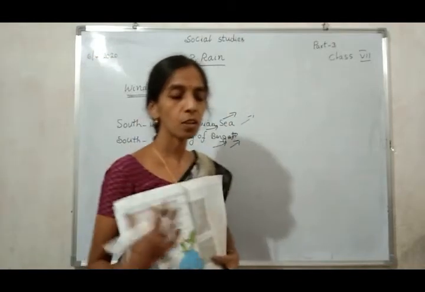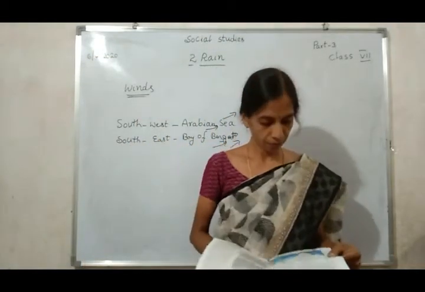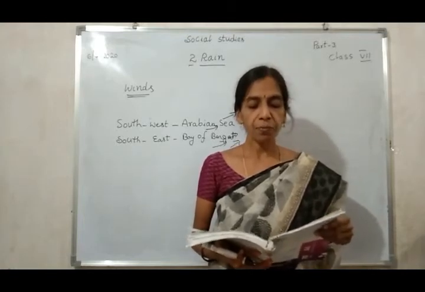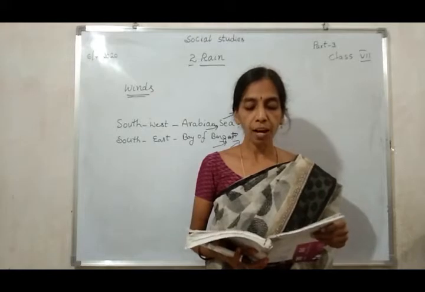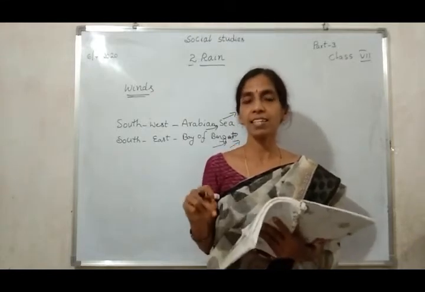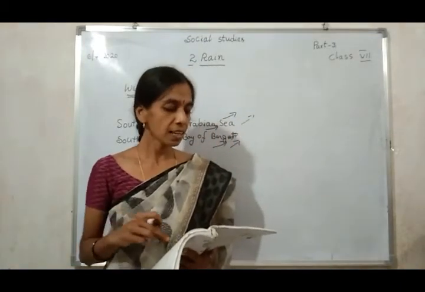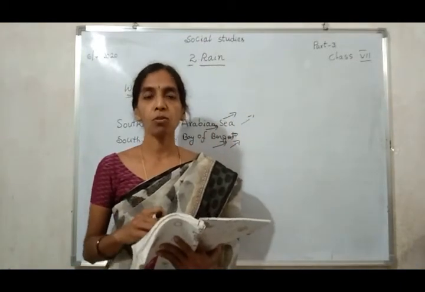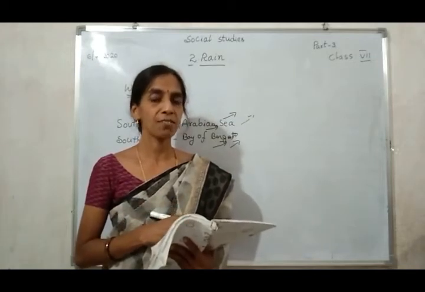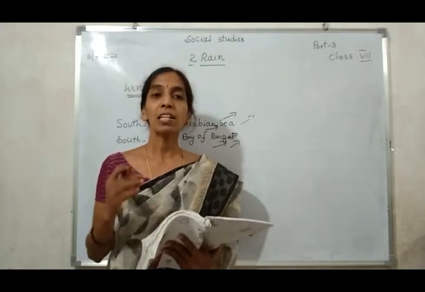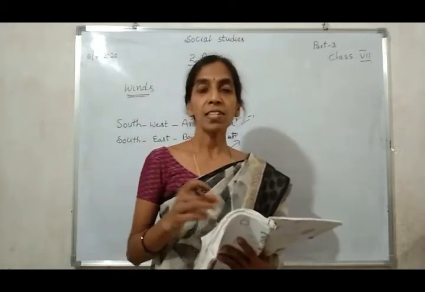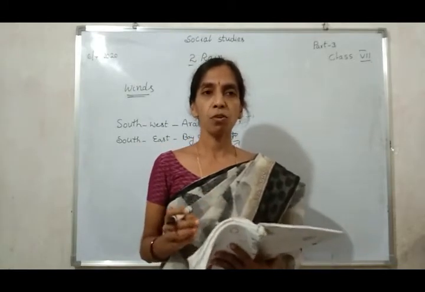Now see this. These winds come all the way from the Arabian Sea and the Bay of Bengal, and they transport the rain clouds. Actually, this is the rainy season. In this rainy season, which direction does the wind blow? The rainy season starts in our Andhra Pradesh in which month? June.